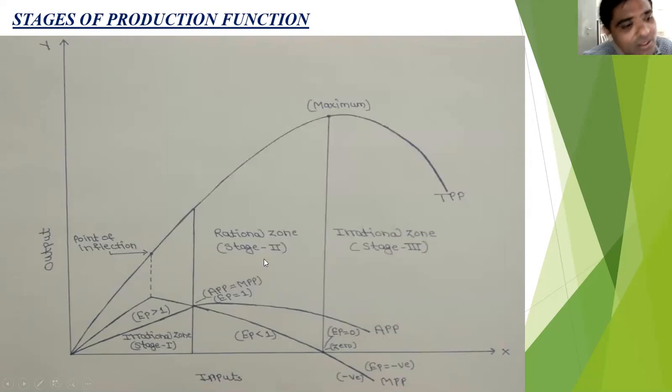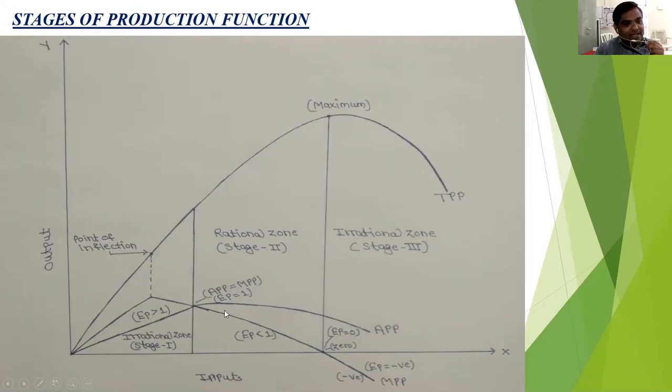The second stage is called the rational zone. The second stage starts when MPP is equal to APP. This is the ending point of stage 1 and the starting point of stage 2. This is the point of maximum APP, and after this point the APP continuously declines. From this point, the MPP also declines. In the rational stage, both APP and MPP decline, but the APP is greater than MPP.